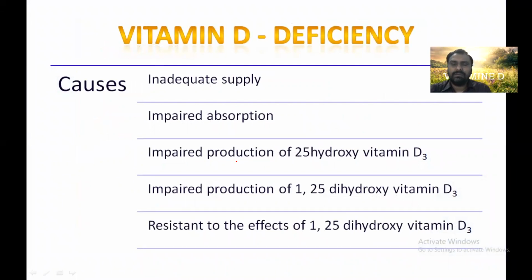Now, in which conditions does vitamin D deficiency occur? If there is an inadequate supply, as when a person is living where there is not much sun, so inadequate sunlight exposure, or the person is not taking a dietary source of vitamin D, or impaired absorption, impaired production of 25-hydroxy vitamin D, impaired production of 1,25-hydroxy vitamin D3 because of a defective enzyme, either 25 hydroxylase or 1 alpha hydroxylase, or there is a resistance to calcitriol at the level of target tissue.